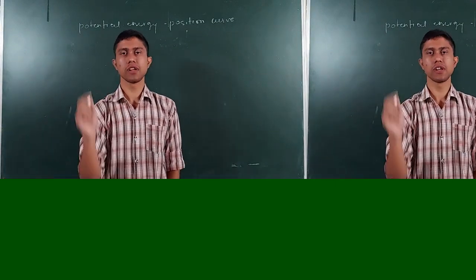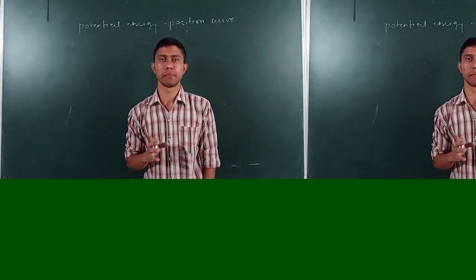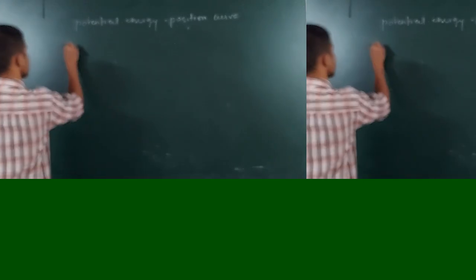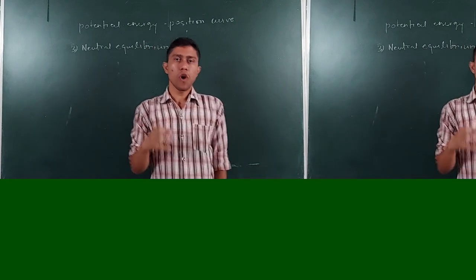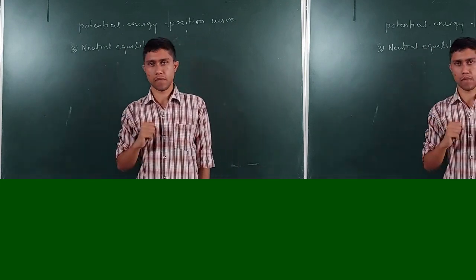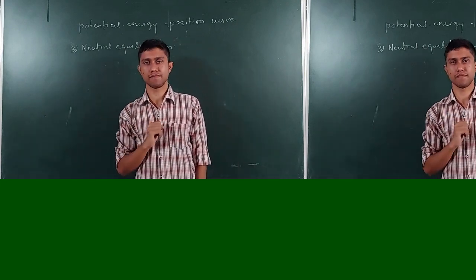So now we are going to learn about the neutral equilibrium. So what is a neutral equilibrium? तो neutral equilibrium मतलब क्या?